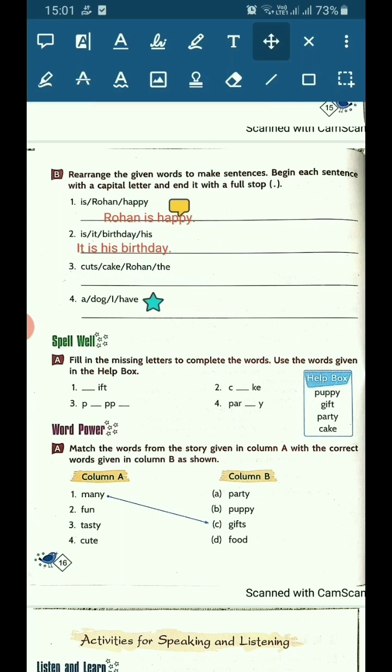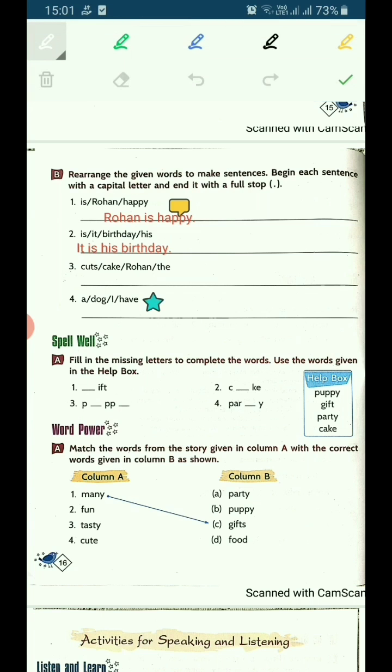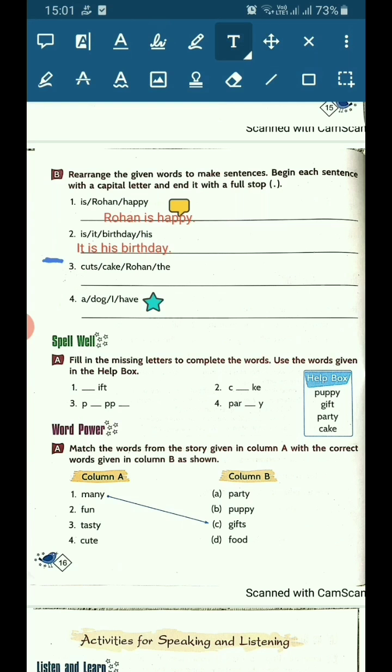Now, let's do the third part. Okay. So, the third part says, cuts cake Rohan the. Again, find out the noun or the subject. Yes, that's correct. It is Rohan. Rohan is the subject.